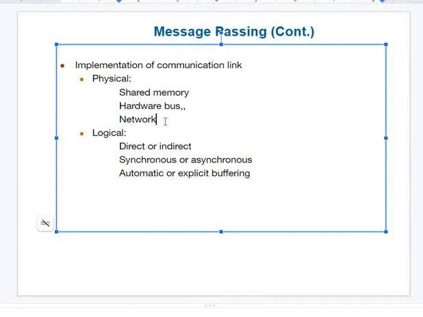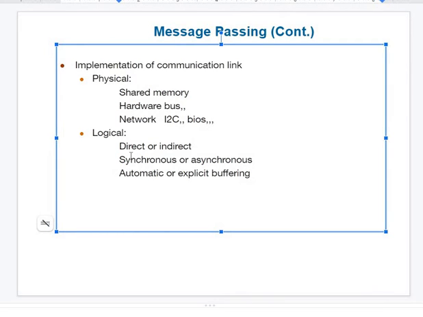Another mode of communication between multiple processes is the network: LAN, WAN, MAN, etc. Generally, if there is communication between two processes, there are some protocols which you are going to study in embedded systems, called the I2C protocol, the BIOS protocol, etc. These all take place between two processes.